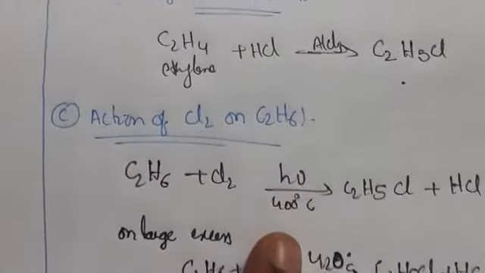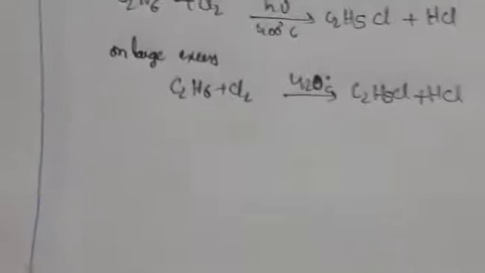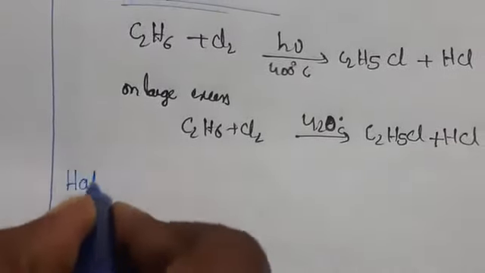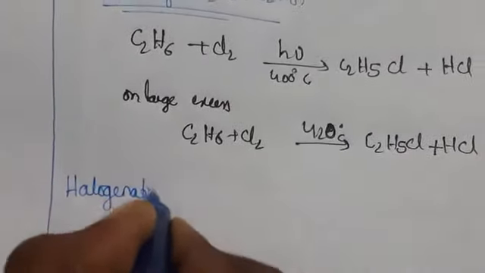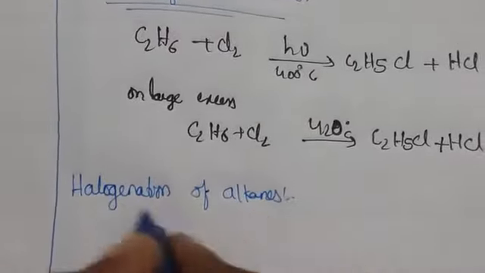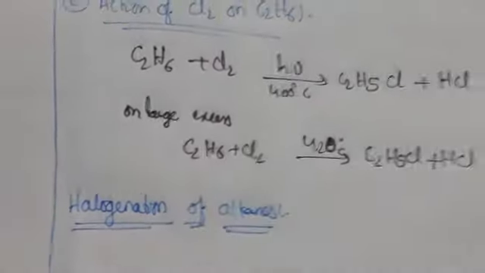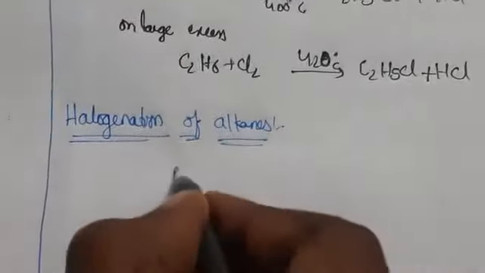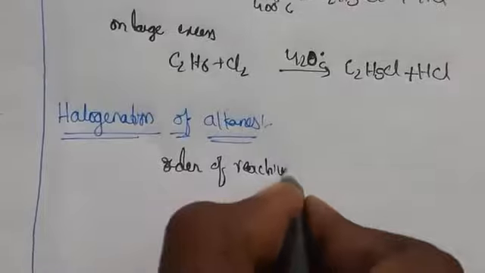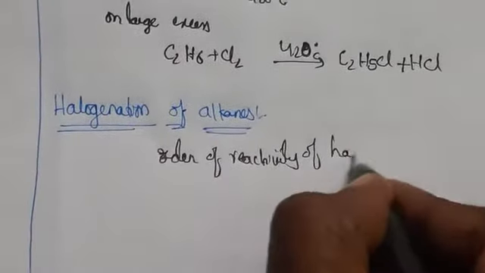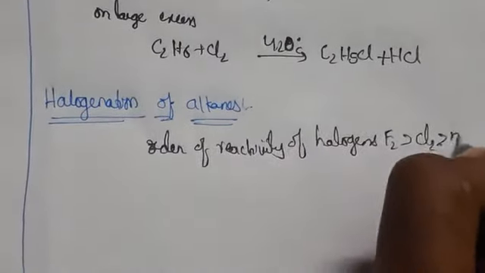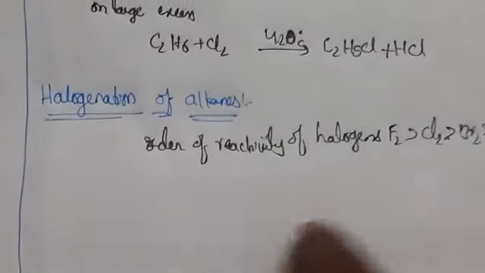In the same way we can take halogenation of alkanes. What is the next preparation? Halogenation of alkanes. Here the order of reactivity of halogens will be F2, Cl2, Br2, I2. So this is the order of reactivity.